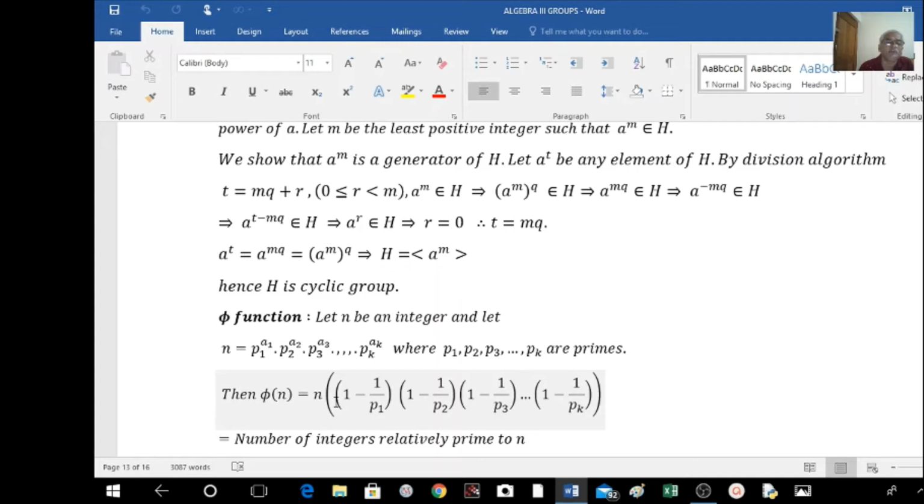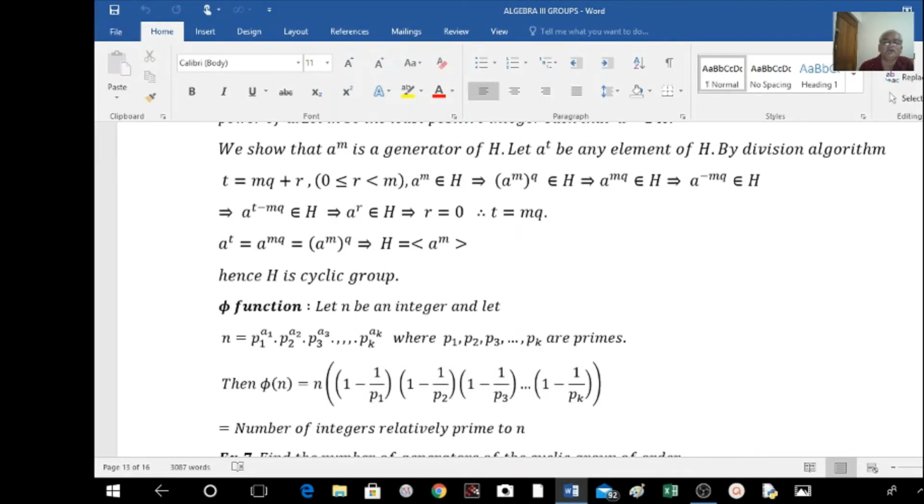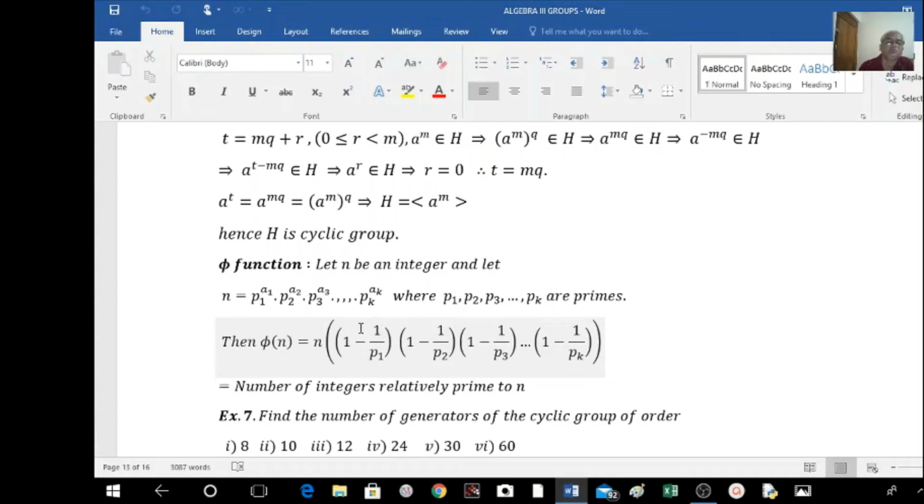Okay, so n into 1 minus 1 by p1 into 1 minus 1 by p2 into 1 minus 1 by p3 up to 1 minus 1 by pk. After simplification, I am getting something here. What is this something? This is equal to the number of integers relatively prime to n. Okay, phi of n is equal to this formula. This formula gives the number of integers relatively prime to n. So we get this result from number theory.